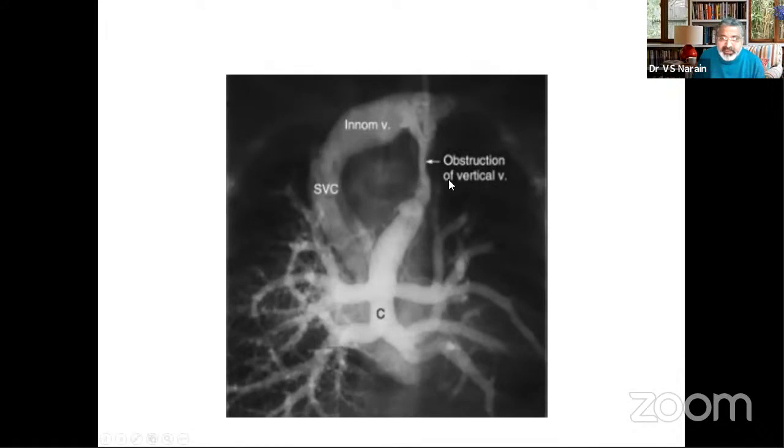The obstruction can be between the pulmonary artery and the bronchus here, and this is the main pulmonary artery, and this is known as the hemodynamic vice, because the more pulmonary arterial hypertension you have, the more dilation will be there of the pulmonary artery, and the more dilatation of the pulmonary artery, the greater will be the compression. The greater the compression, the more will be the pulmonary hypertension.